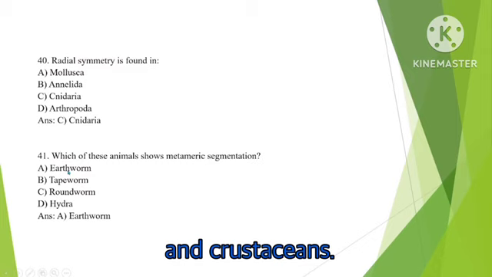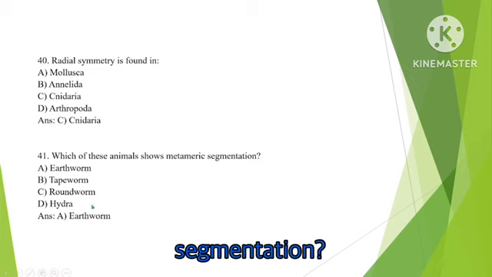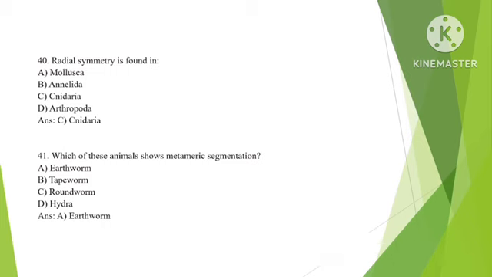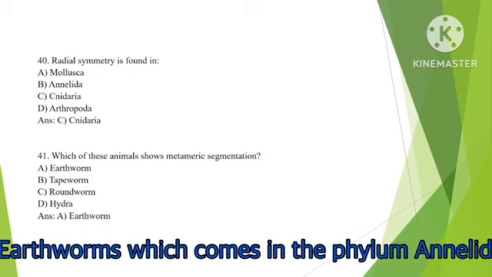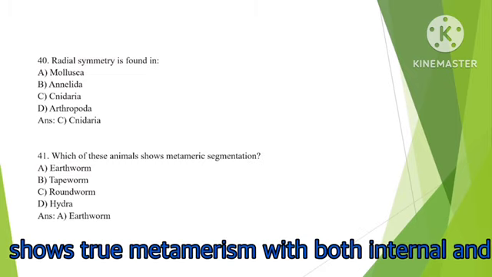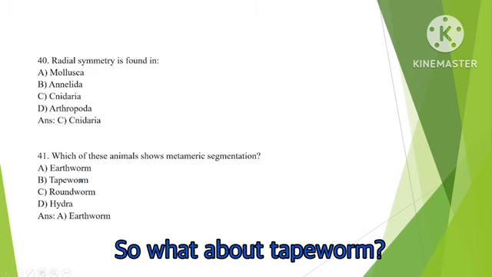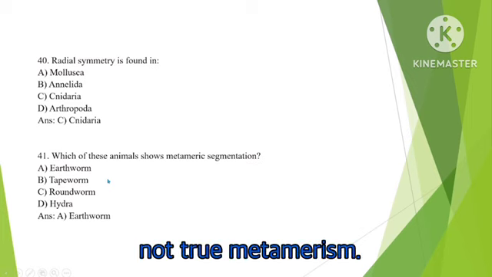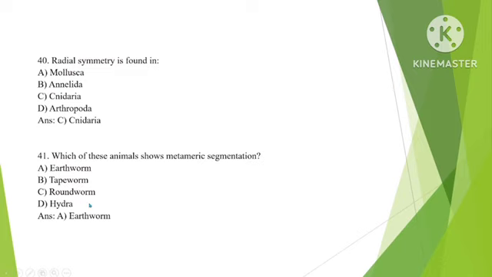Which of these animals shows metameric segmentation? Right answer is earthworm. Metameric segmentation refers to the body being divided into repeated segments called metameres. Earthworms, which come under phylum Annelida, show true metamerism with both internal and external segmentation. So what about tapeworm? Tapeworm has pseudo-segmentation, that is not true metamerism. And roundworm or Ascaris do not have any segmentation. Hydra is unsegmented; they are radially symmetrical.